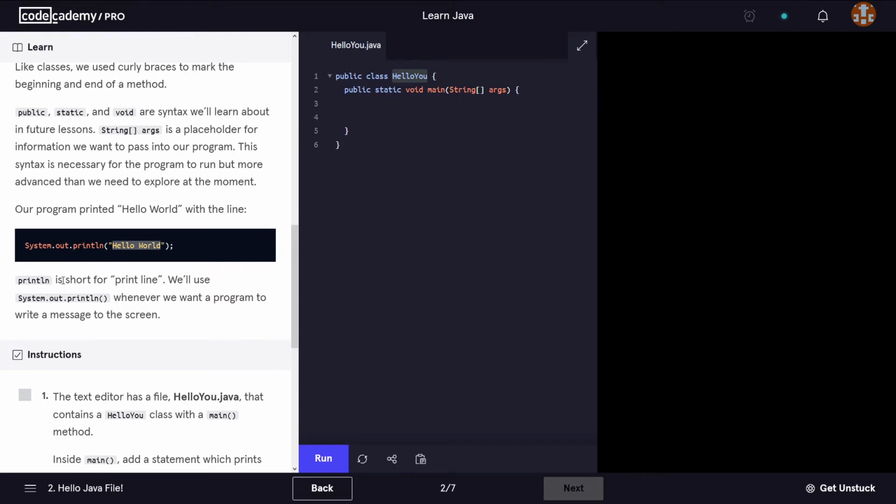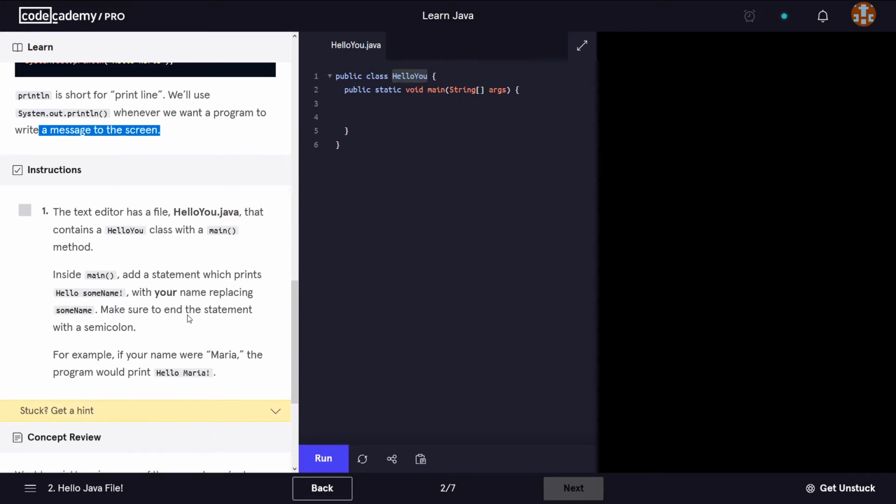Now println, so this one, is short for print line. We'll use system.out.println followed by parentheses whenever we want a program to write a message on the screen. So this is the command we have to use whenever we want our program to write a message on the screen.